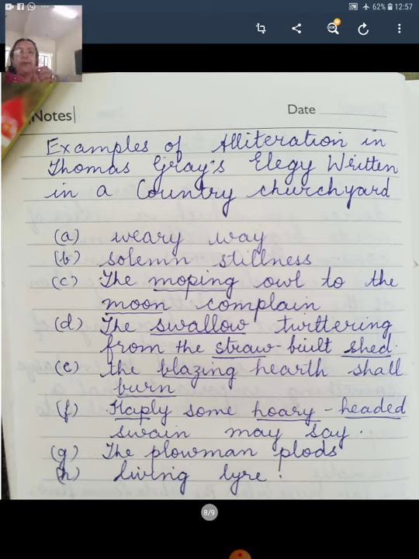So the repeating of the first consonant sounds gives a very beautiful effect and wants to emphasize the meaning of what the poet wants to convey to his readers.